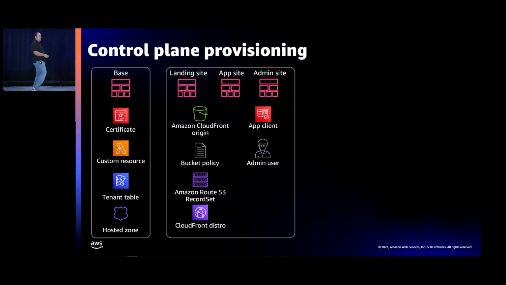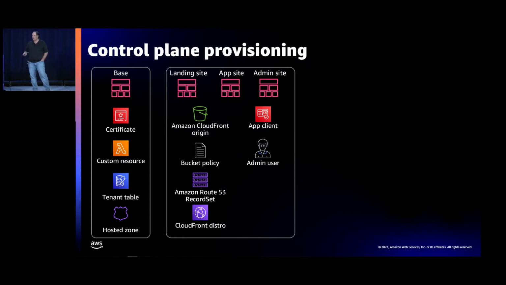And then you'll see templates for each of those three applications I mentioned: the landing site, the app site, the admin site. You'll see all the classic things you need to do to get a single page application running in an AWS environment, right? I need CloudFront, I need bucket policies, I need a cloud distro. So each one of those resources in that left-hand column is actually performed 3 times, once for each of those applications that you see across the top.